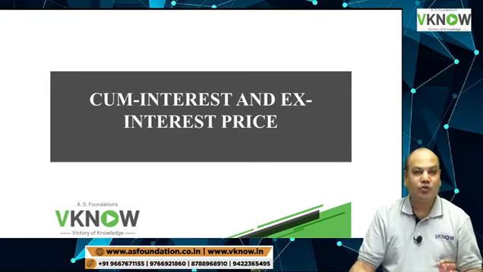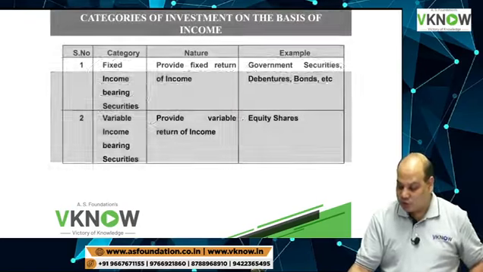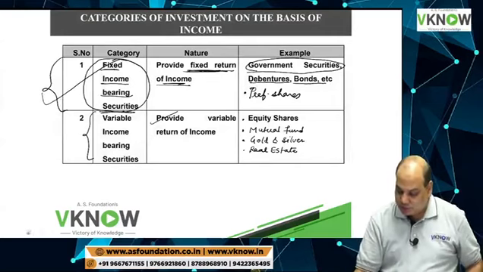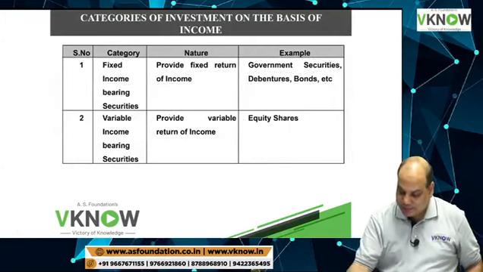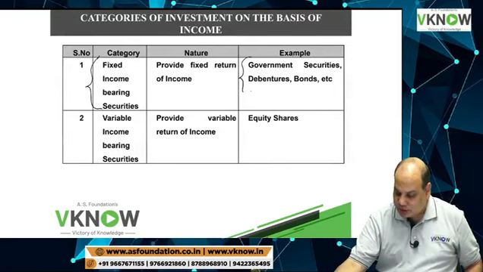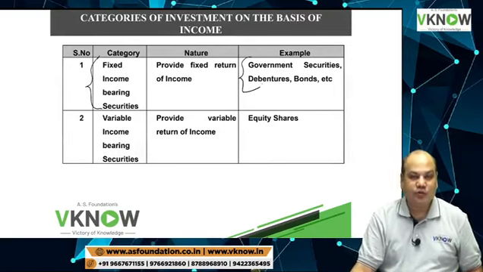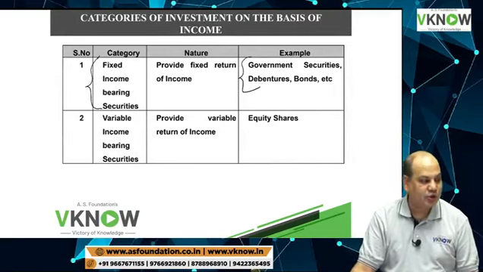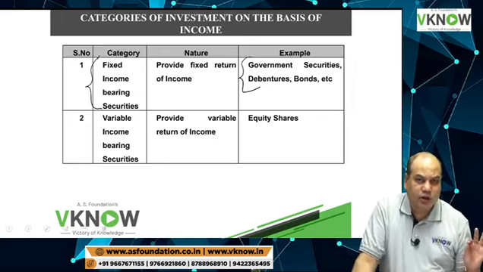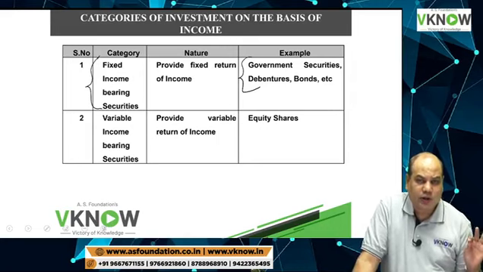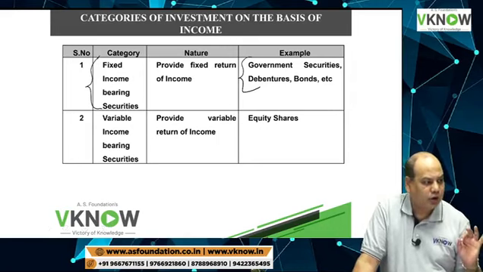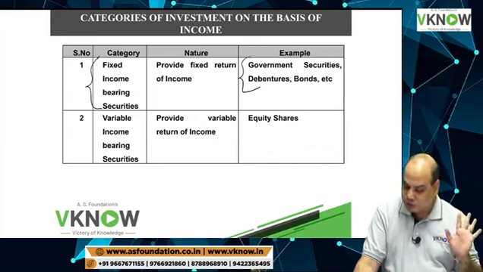So, our today's topic will be accounting of fixed income securities, accounting of debentures, bonds, investment in government securities, that is, the investor will get a fixed rate of interest or a fixed rate of dividend. Okay.